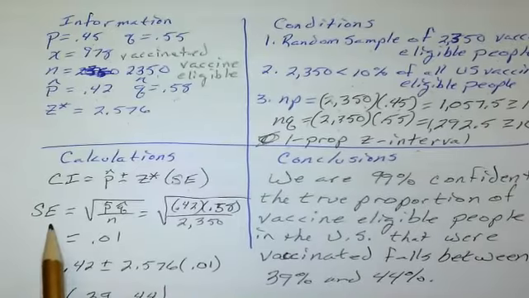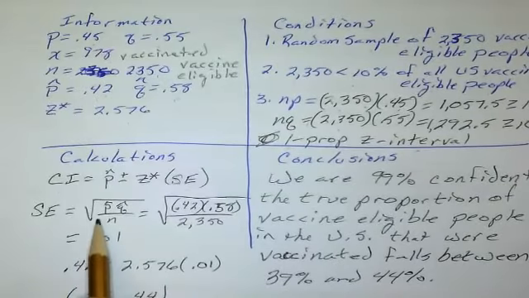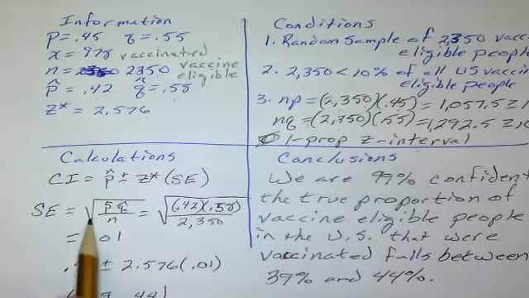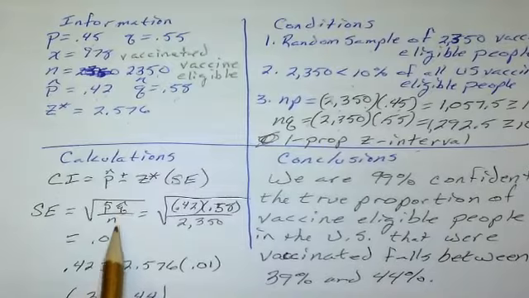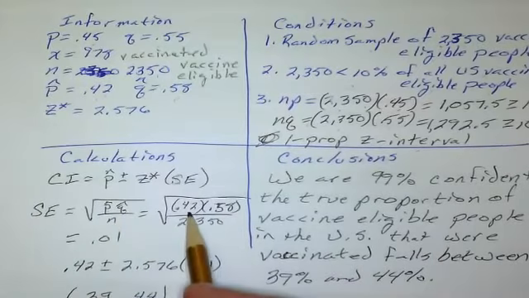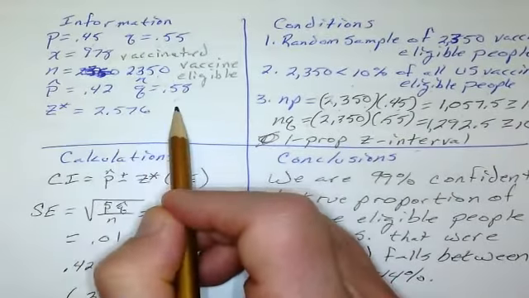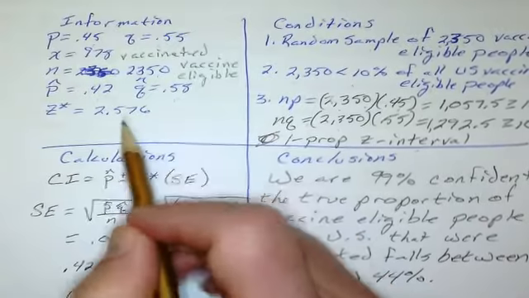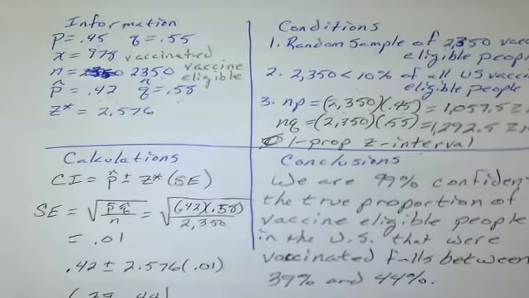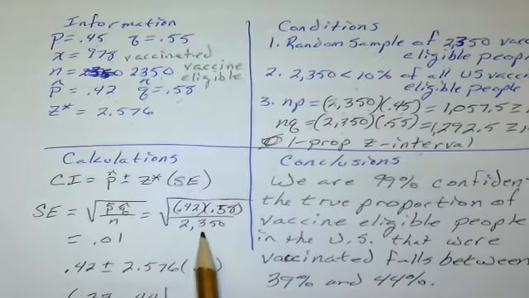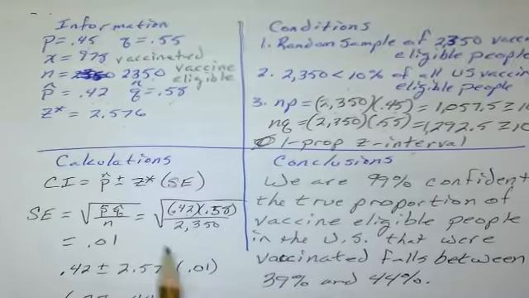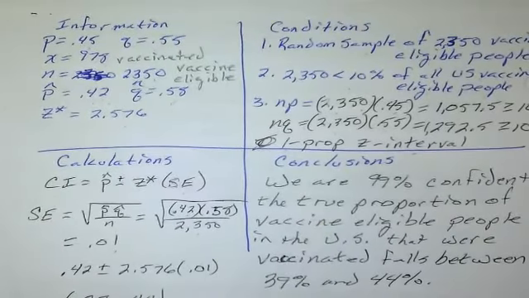According to our formula page, the standard error is the square root of P hat Q hat divided by N. So I plug my numbers in. P hat is 0.42, Q hat is 0.58, and N was 2,350. We get 0.01012 and so on, so I just called it 0.01.